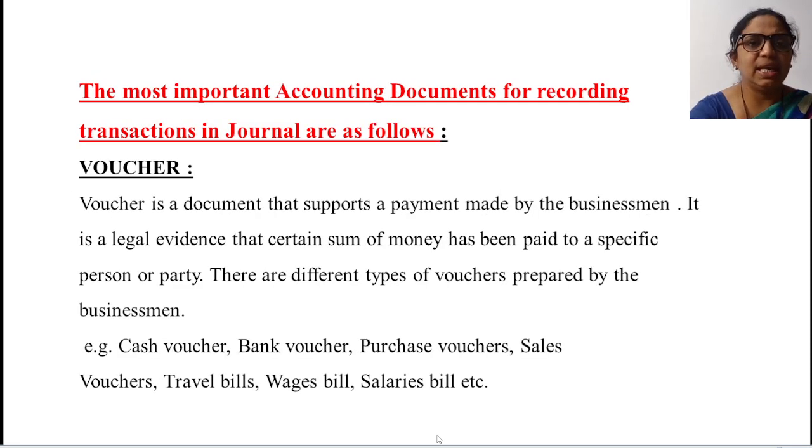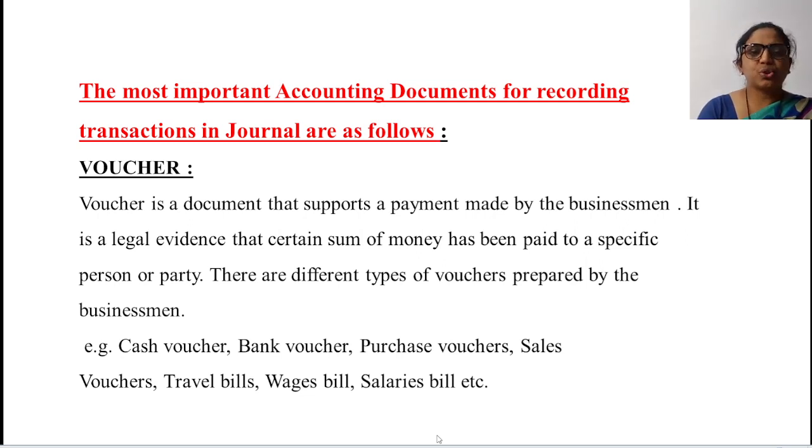Further, we will see the most important accounting documents for recording the transaction in the journal, as follows. What are the important documents for recording the transaction in the journal? The first point we will see is the voucher. Now we will see the meaning and the example of a voucher.